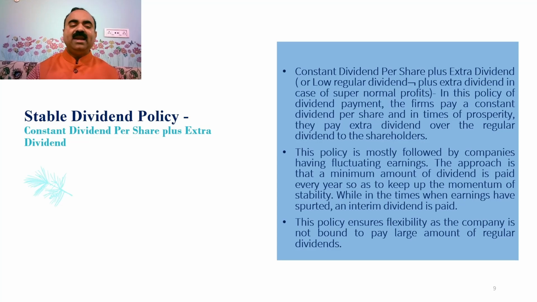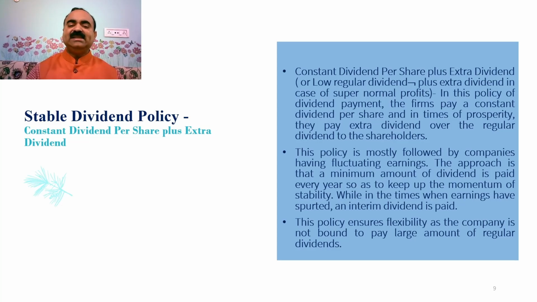The third type of stable dividend policy is constant dividend per share plus extra dividend. In this policy of dividend payment, the firms pay a constant dividend per share, and in times of prosperity, they pay extra dividend over the regular dividend to the shareholders. This policy is mostly followed by companies having fluctuating earnings.